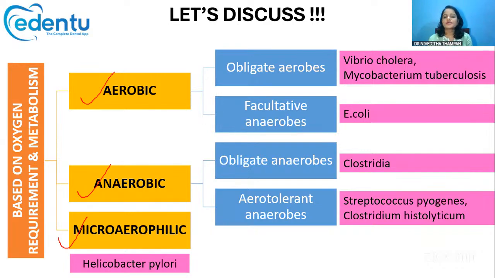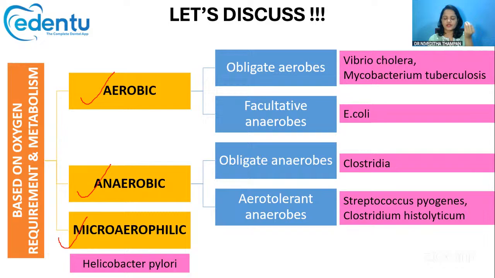Now, aerobic bacteria and anaerobic bacteria can again be subclassified into obligate aerobes, facultative anaerobes, obligate anaerobes and aerotolerant anaerobes. So, what are obligate aerobes? Obligate aerobes are strict; they definitely need oxygen.